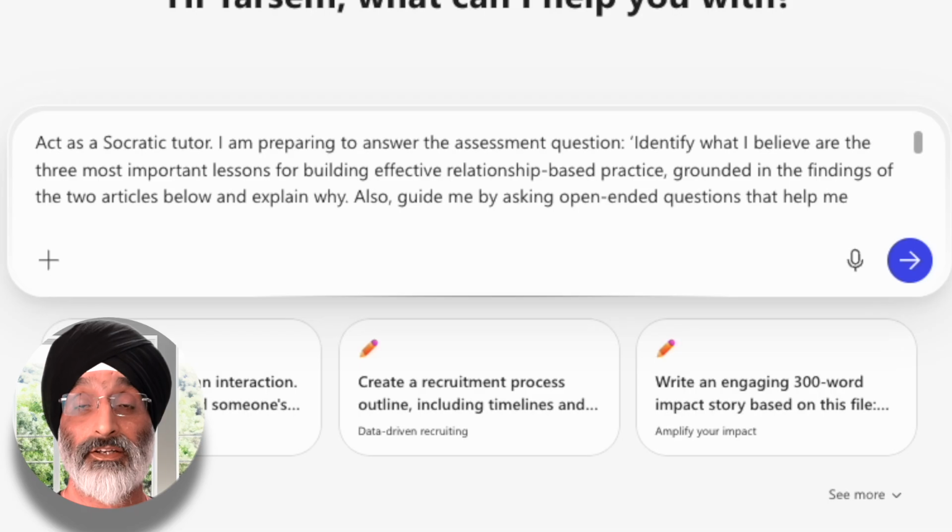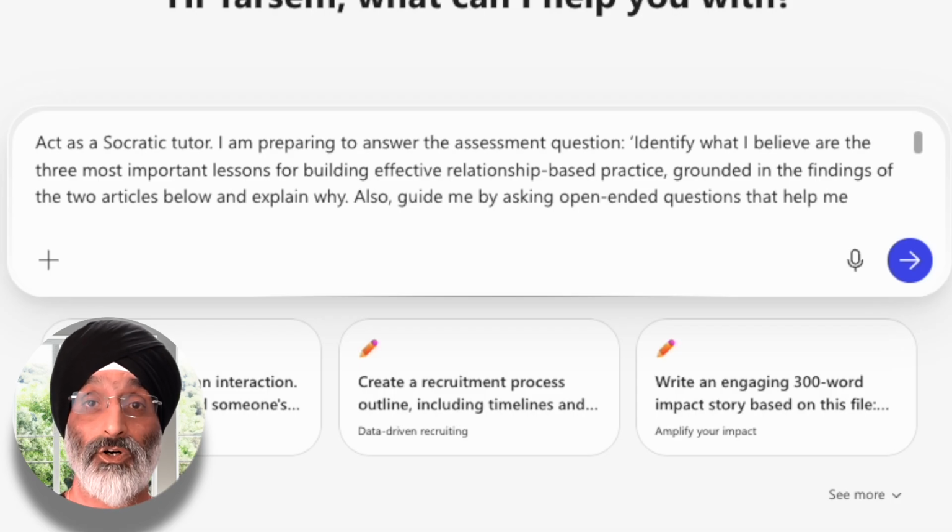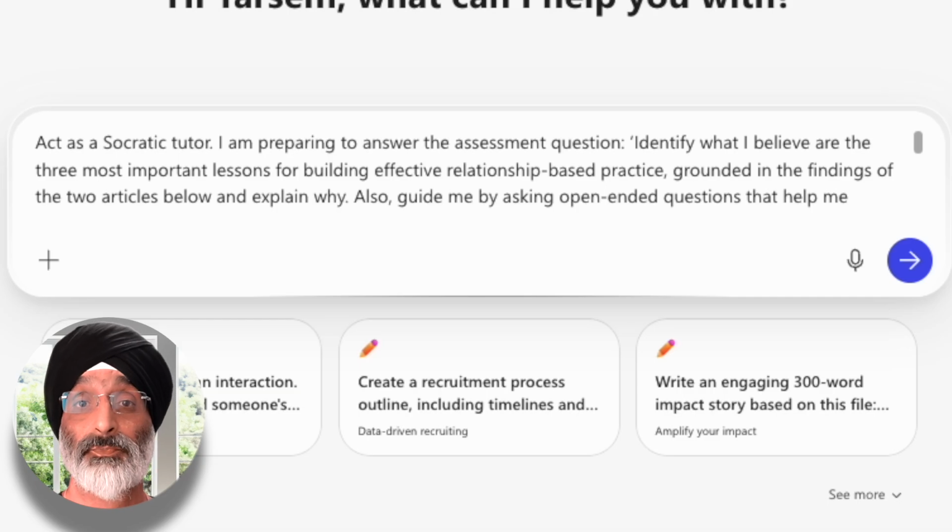Secondly, the prompt explains, I am preparing to answer the assessment question. Identify what I believe are the 3 most important lessons for building effective relationship-based practice, grounded in the findings of the 2 articles below, and explain why. Here we're getting Copilot to focus on the assessment, and we're clear that the user is preparing to answer the question, and this implies the user has access to the 2 specific articles and must draw insights from them.